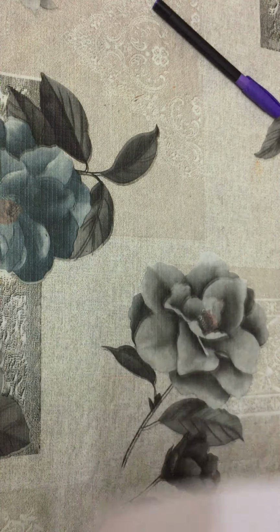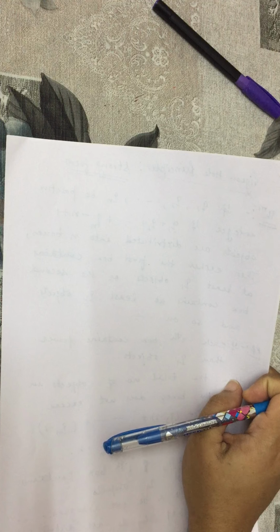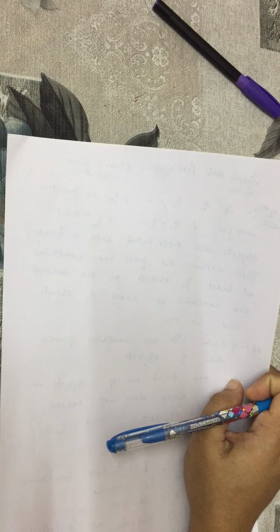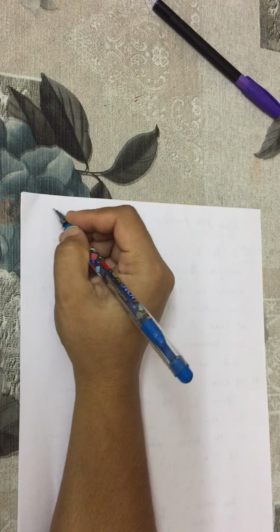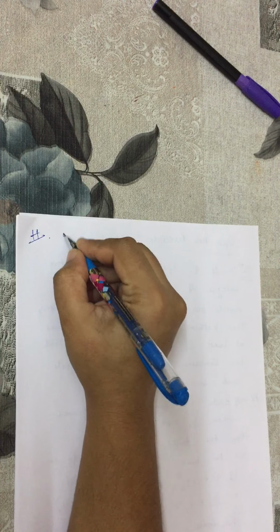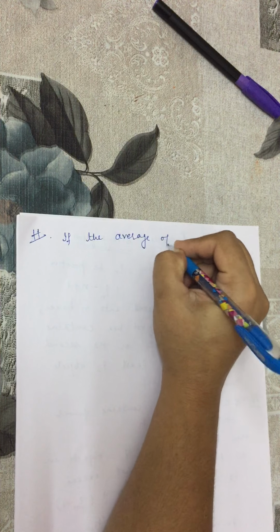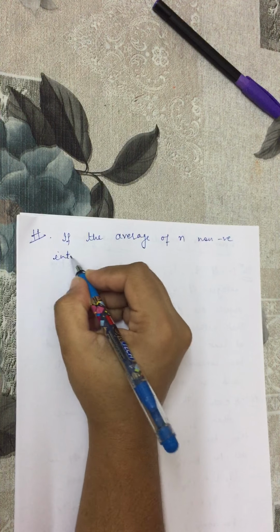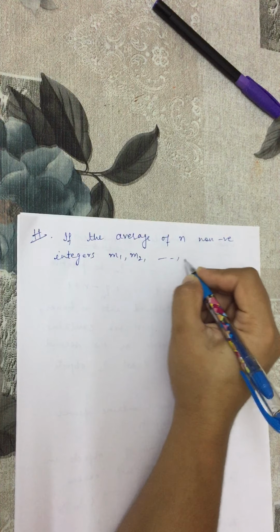Now we can state this principle in another way, which is called the averaging principle. If we take the average of n non-negative integers, and let us say that it is greater than r minus 1, we can state this principle in terms of the averaging principle. So if the average of n non-negative integers, let us take those non-negative integers to be m1, m2, up to mn,